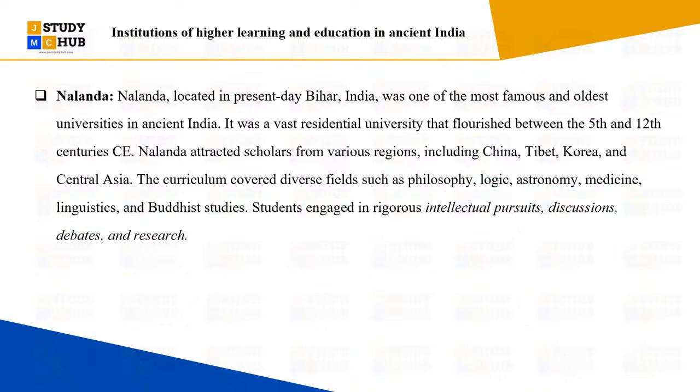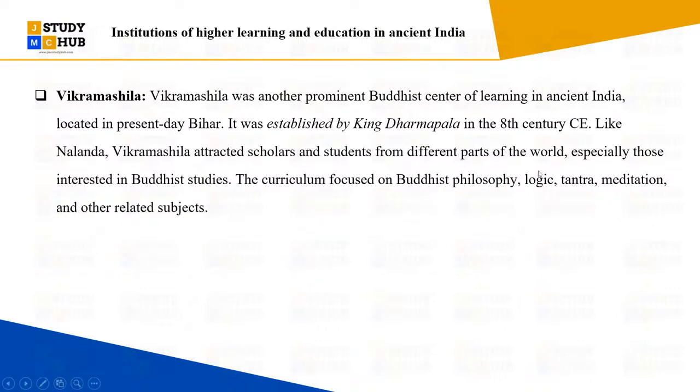Another institution that we will move to understand is Vikramshila. Vikramshila was another prominent Buddhist center of learning in ancient India, located in present day Bihar. It was established by King Dharmapala. So the founder is also important. Please look at it, right? ये आपके लिए important, match the following questions के लिए important. So please remember it. King Dharmapala established this Vikramshila University in Bihar, and it was established in the 8th century.